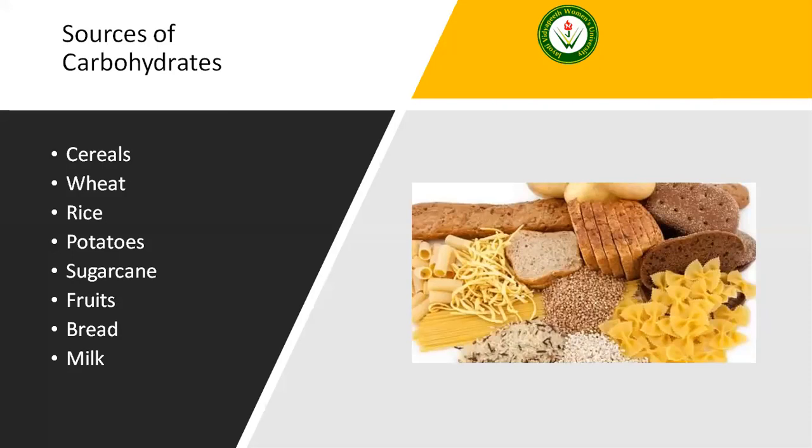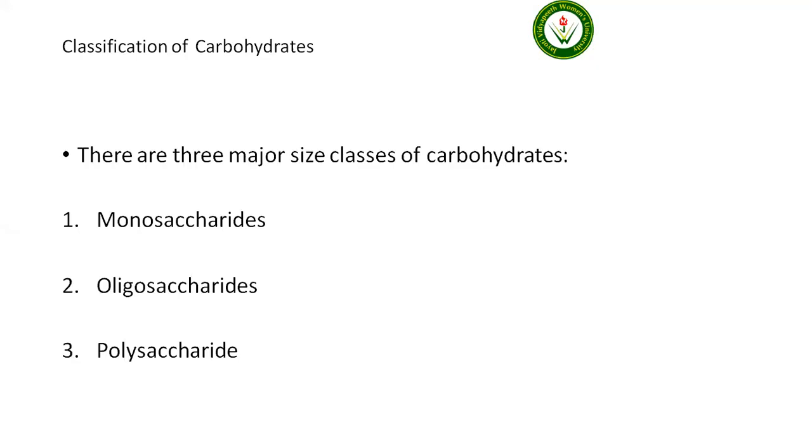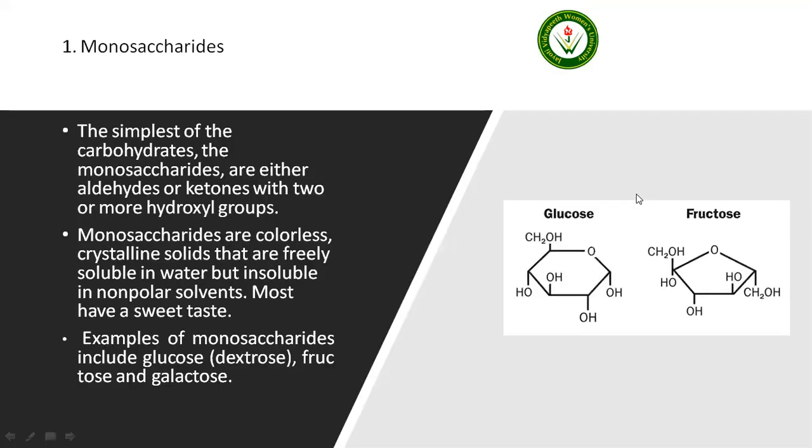These are the sources of carbohydrate: cereals, pulses, wheat, rice, potato, sugarcane, fruits, bread, and milk. Now come to the classification of carbohydrates. There are three major classifications of carbohydrate on the basis of their structural arrangement. First of all, we will discuss the monosaccharide.